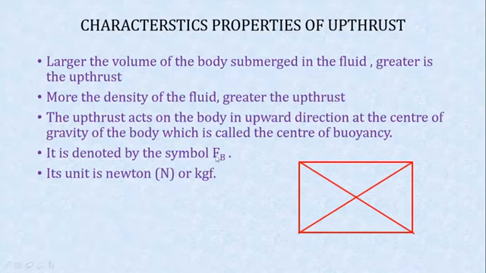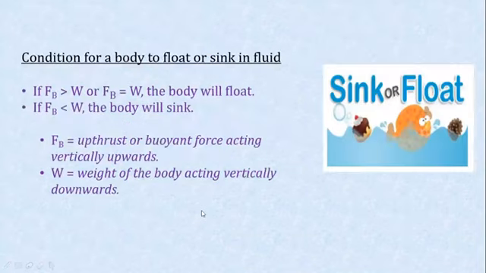What is the symbol for buoyant force? It is capital F subscript B. And the SI unit is Newton, gravitational unit is kgf, kilogram force. Now, let us study the condition for a body to float or sink in fluid. If buoyant force is greater than the weight of the body, or buoyant force is equal to the weight of the body, the body will float. If buoyant force is less than the weight of the body, it will sink.